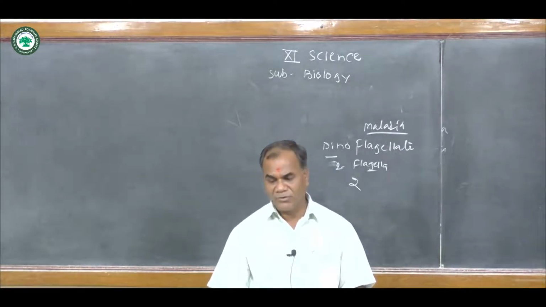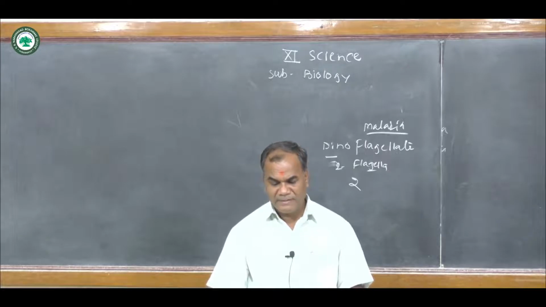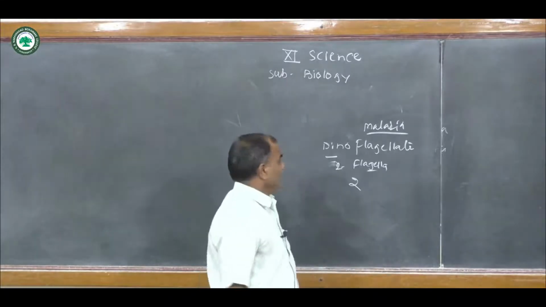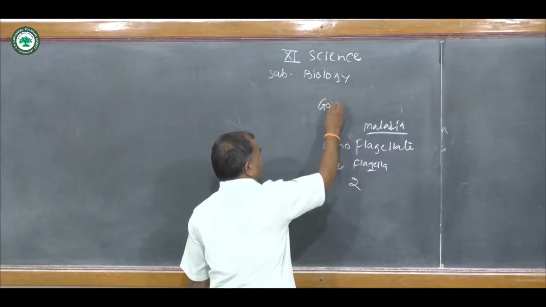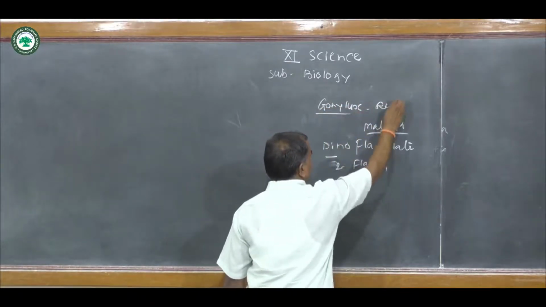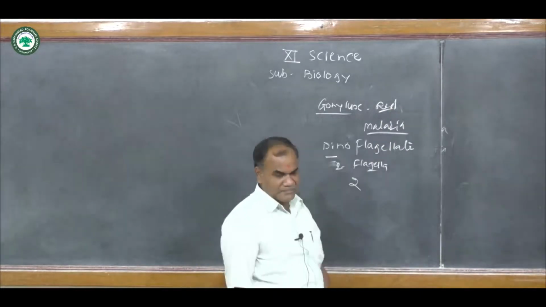Yellow chlorophyll, green chlorophyll, brown chlorophyll, blue chlorophyll and red chlorophyll. Gonyaulax has the red color pigments.